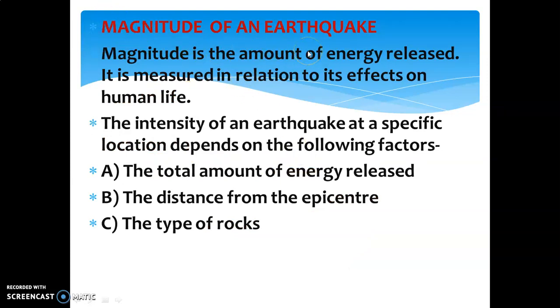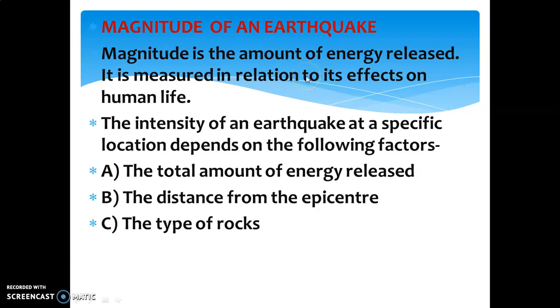Magnitude of an earthquake. Now what is magnitude? Magnitude is the total amount of energy released at the time of an earthquake. Basically, we measure this amount of energy in terms of whole numbers and decimal fractions.